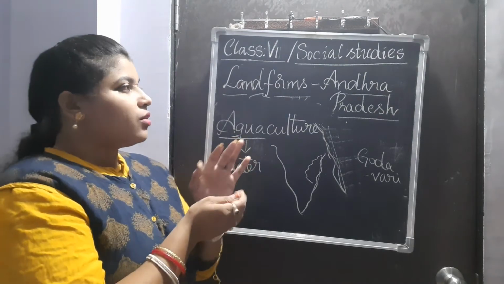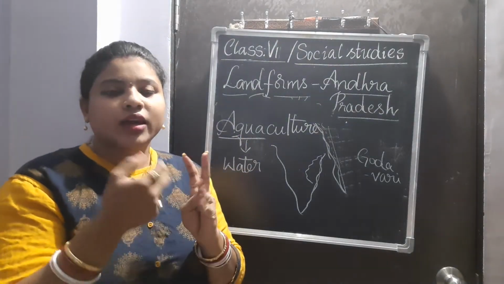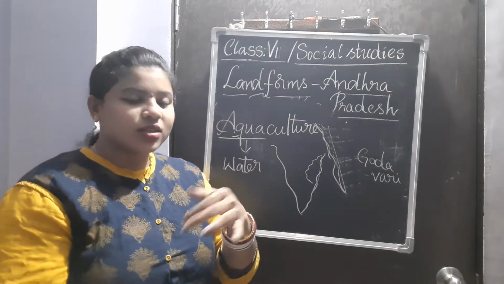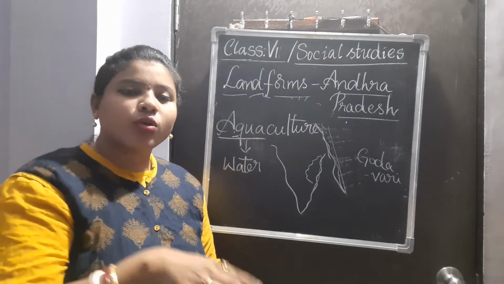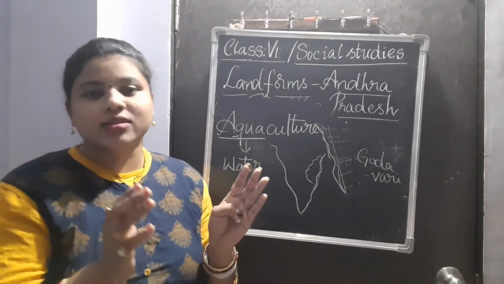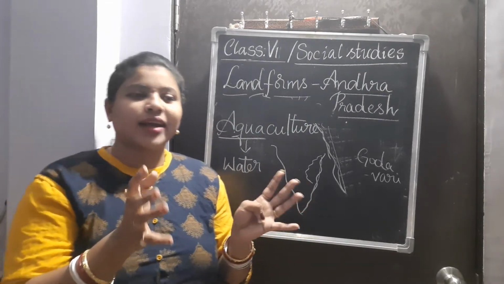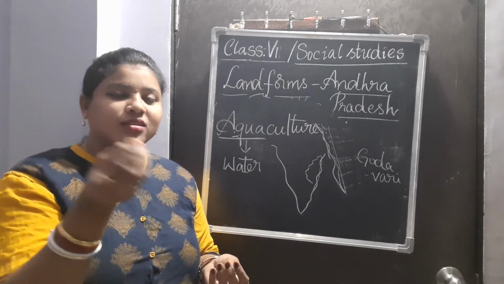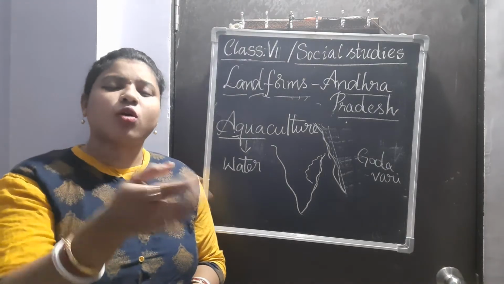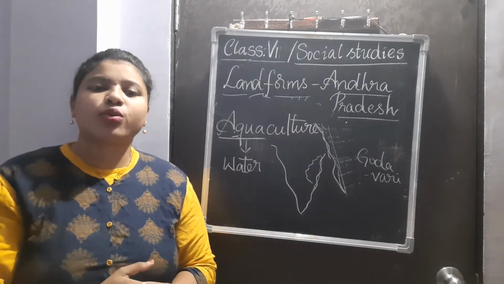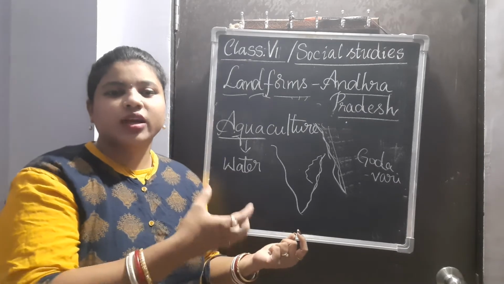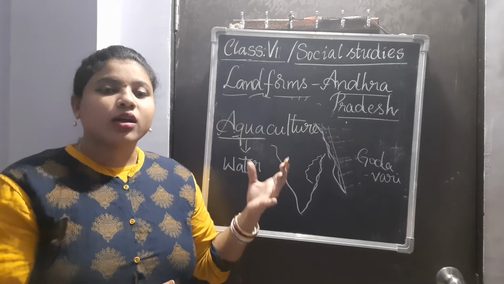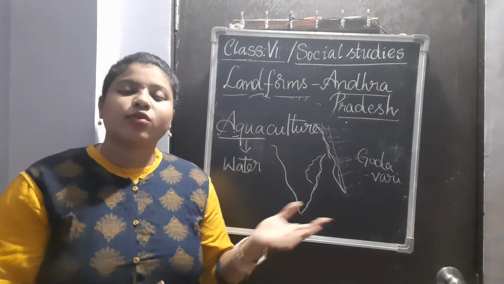So when farmers saw that they are good at agriculture, the other type they have started is, they have dug a part of the land and stored water there. Usually the paddy lands, these rice lands, they have started growing some small fishes there. Once the fishes are grown, they can be sold in the market. This is how farmers have started using this land for fishing.